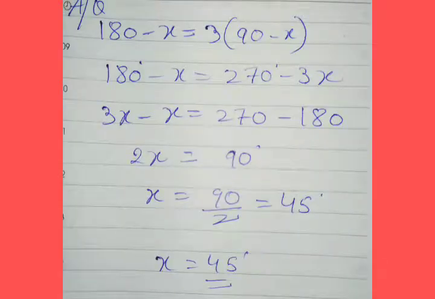So according to the question, we will write 180 minus x is equal to what? 3 into 90 minus x. And so 180 minus x is equal to 270 minus 3x. Again 3x will come this side, means left hand side. So 3x minus x is equal to 270 minus 180. And so 2x is equal to 90 degree. x is equal to 90 by 2, that is 45 degree. So the value of x is 45 degree.